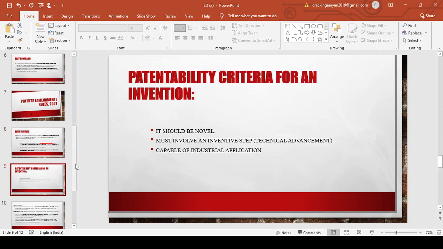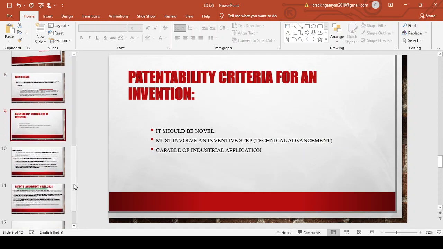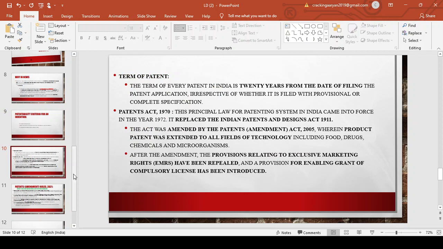For getting patentability, the criteria are that it should be a novel thing. It must involve an inventive step. There should be technical advancement, and it should be capable of industrial application. If your invention has all these three criteria, then you will be given the exclusive right over that particular invention. Now understand the term of the patent, that is, for what duration you get your exclusive right. The term of every patent in India is 20 years from the date of filing the patent application. For that we have the Patent Act 1970.